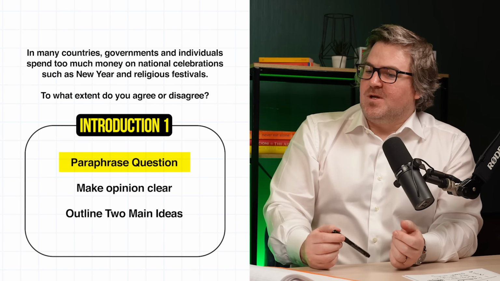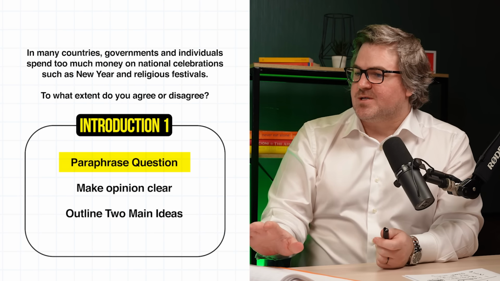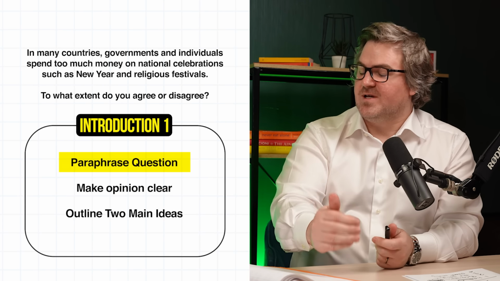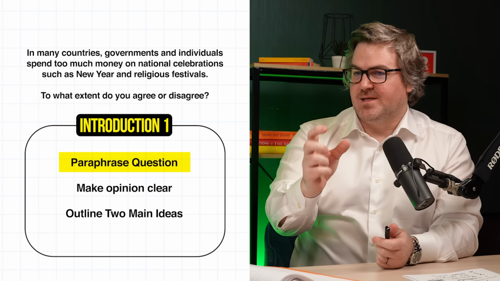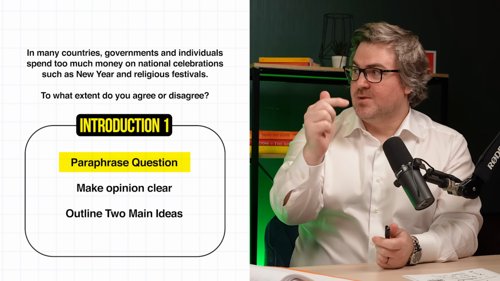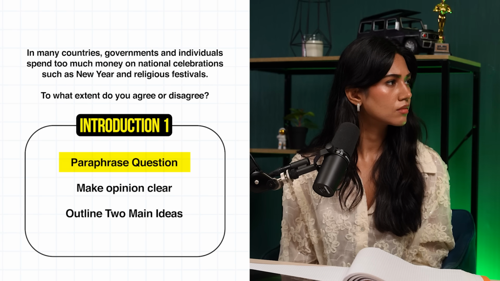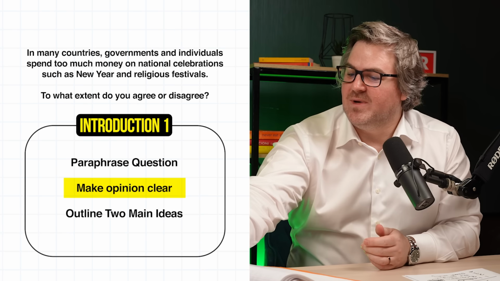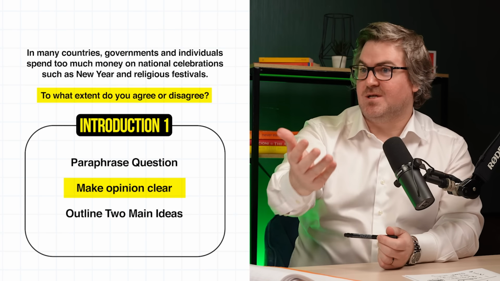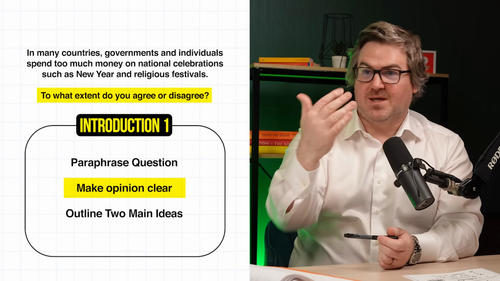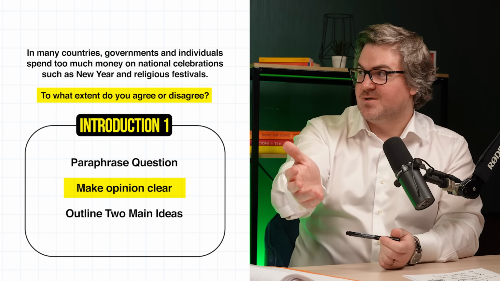Paraphrase the question. You have to do this for every task 2 question. The first sentence should always be a paraphrase. What that does is it tells the examiner this person has understood the question, because you cannot paraphrase something if you don't understand it. Then you make your opinion clear. Here the question is, do you agree or disagree? Tell them in the introduction whether you agree or disagree.